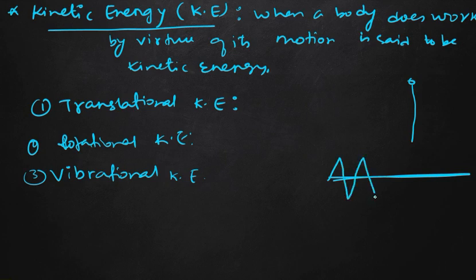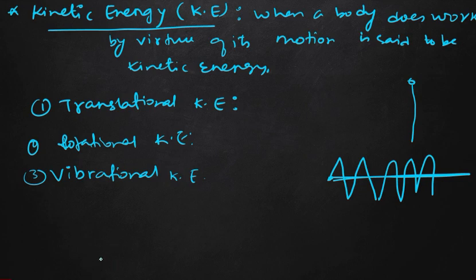If it vibrates about its mean position, that means it moves upward and downward, like this type of motion. The motion of the body is known as vibrational motion, and the kinetic energy possessed due to this motion is known as vibrational kinetic energy. Which type of body possesses vibrational motion? If we see musical instruments, the sound produced comes from vibrational energy, such as a guitar or sitar. Anything which produces sound, those instruments possess vibrational kinetic energy.